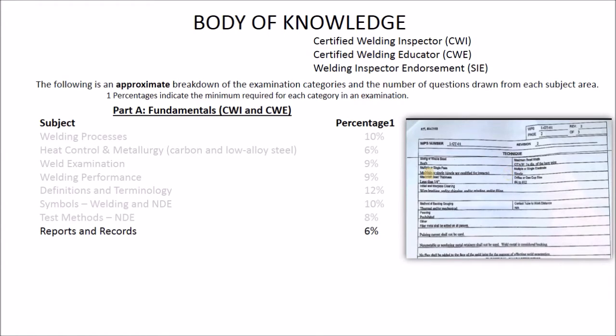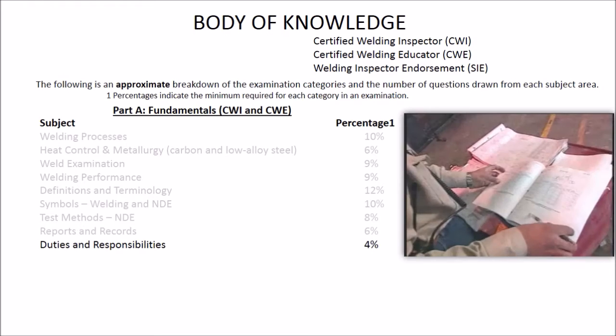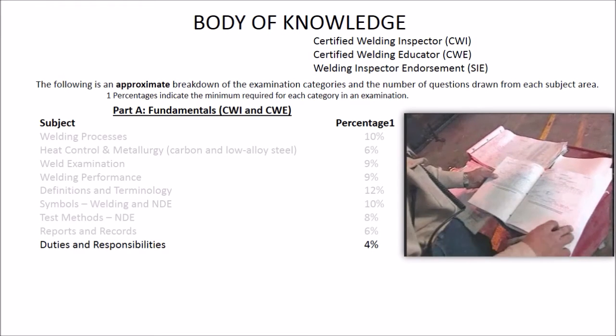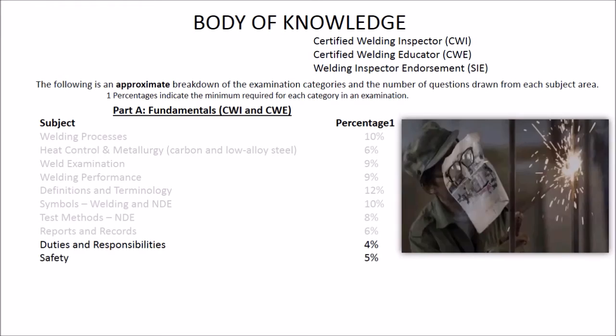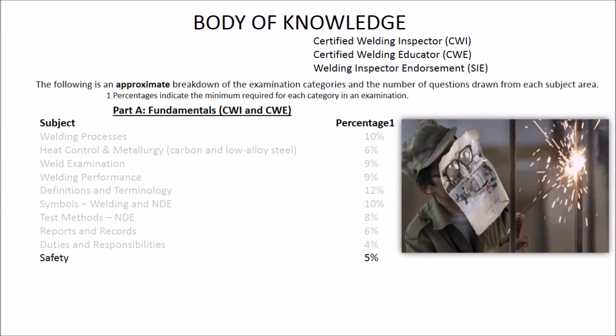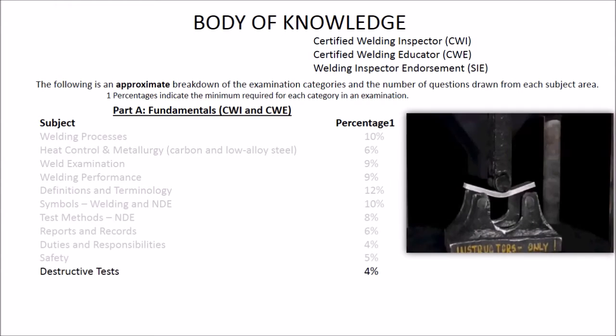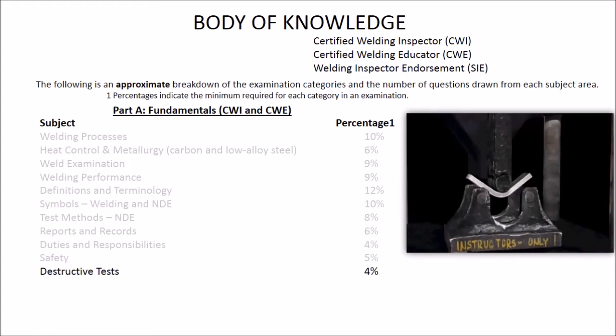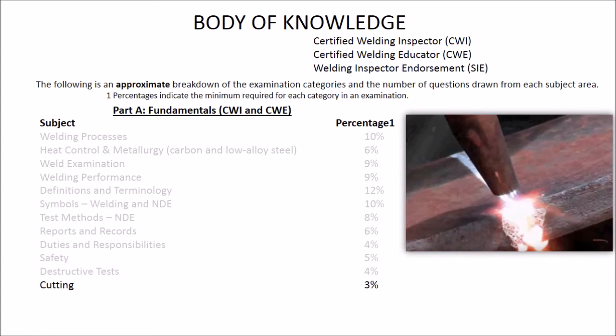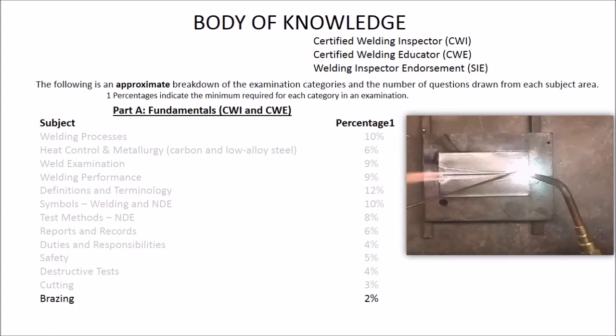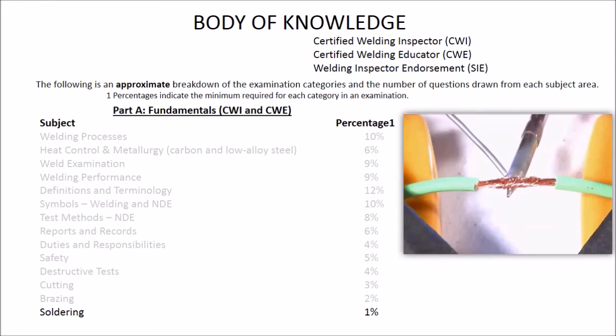6% reports and records, 4% duties and responsibilities, 5% safety, 4% destructive tests, 3% cutting, 2% brazing, and 1% soldering. And like I said, this is the minimum required for each category.